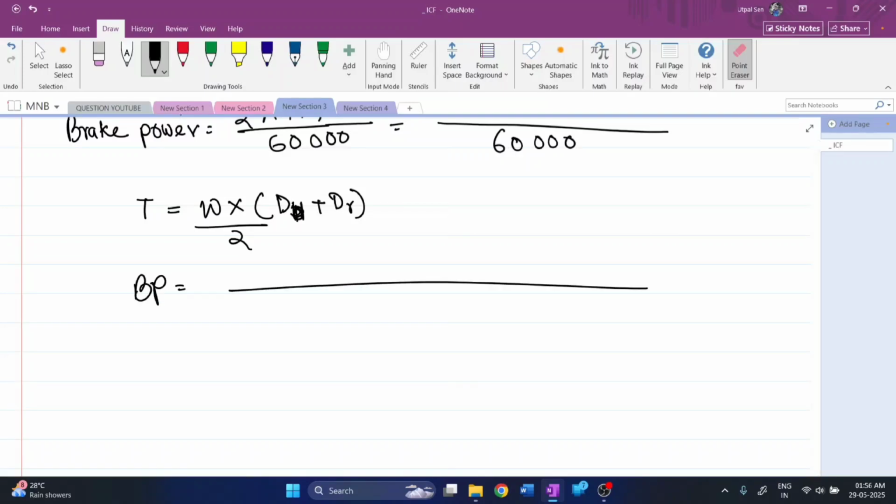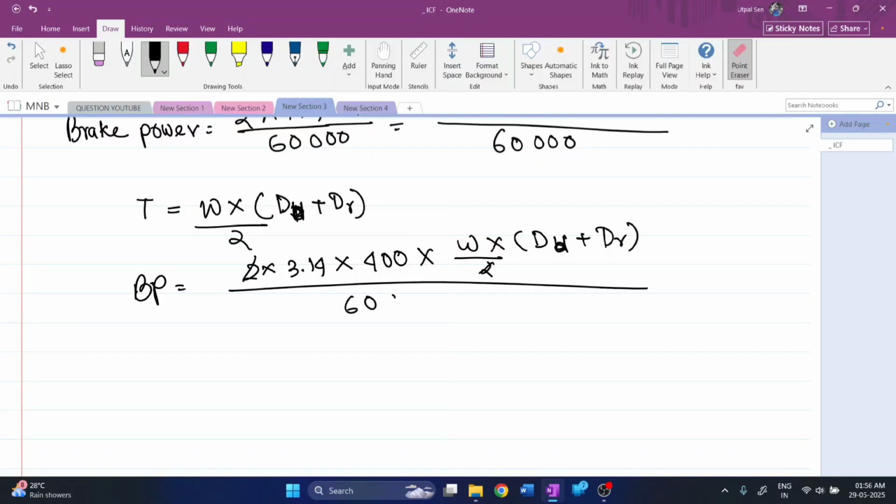Therefore, brake power will be 2 into 3.14 into 400, 2 pi N T. Torque will be W into diameter of the drum plus diameter of the rope, divided by 2.